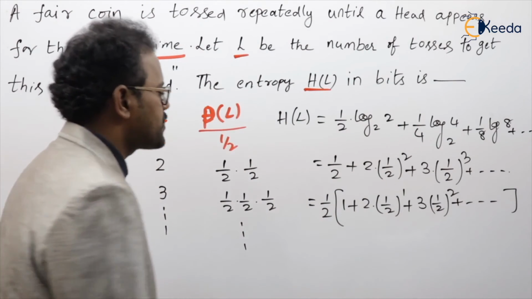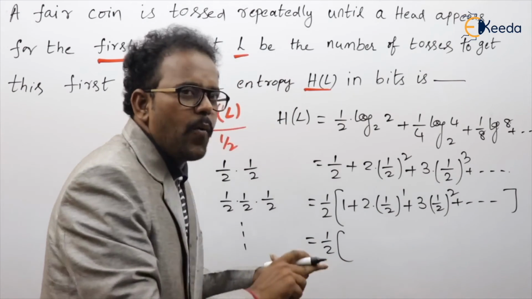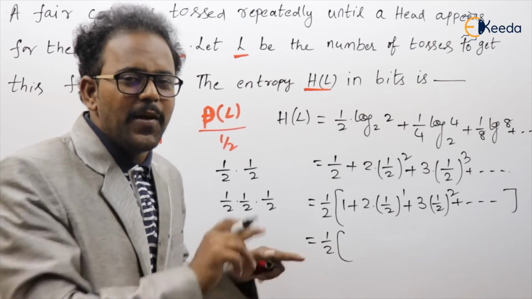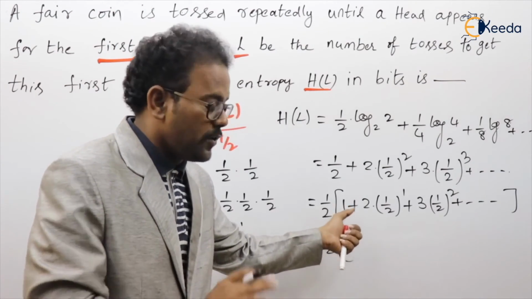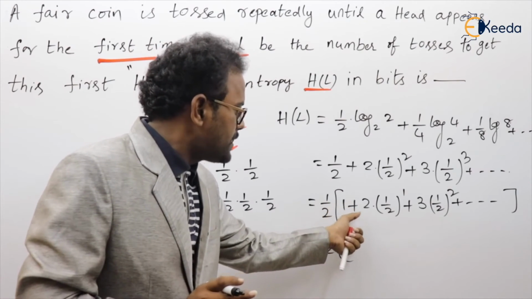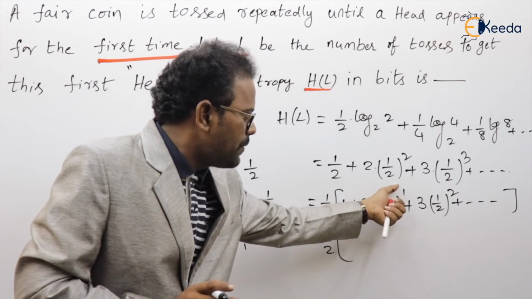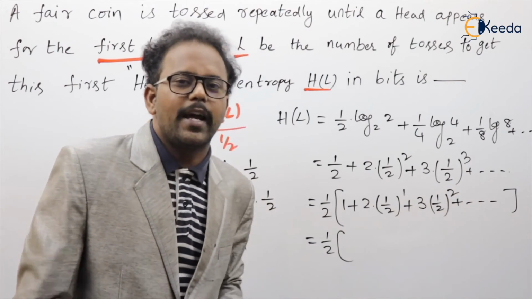If we clearly observe this, 1 by 2 into this is nothing but the 1 minus x whole power minus 2 expansion. What is that? 1 plus 2 into x, plus 3 into x square, like and so on.